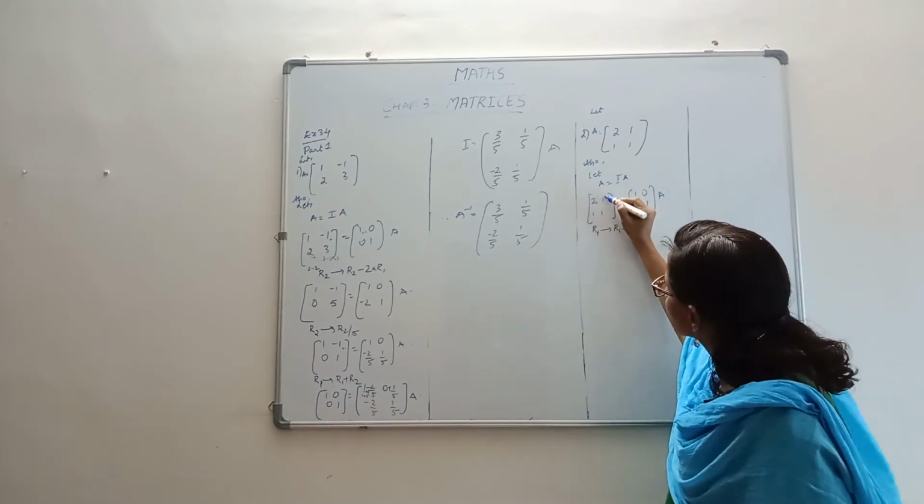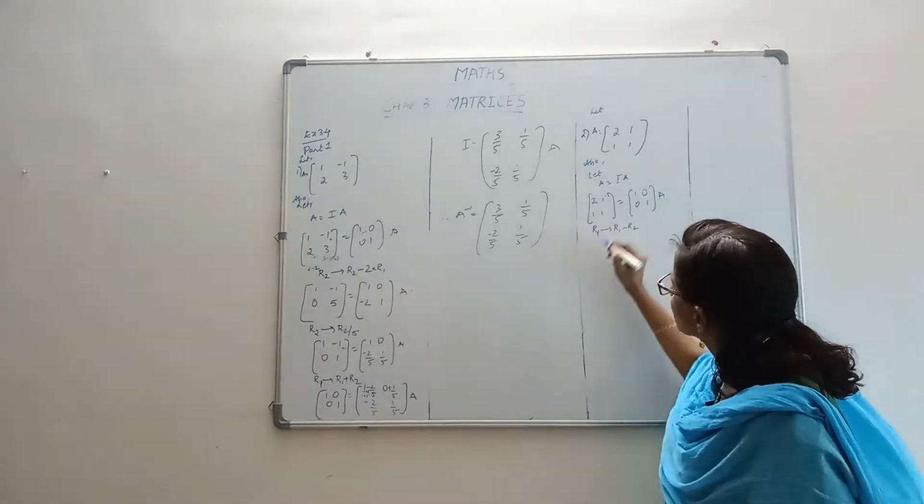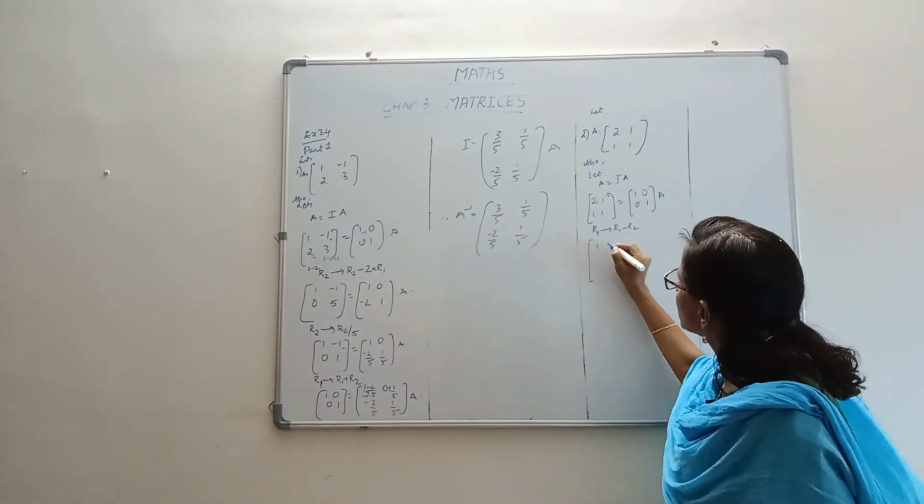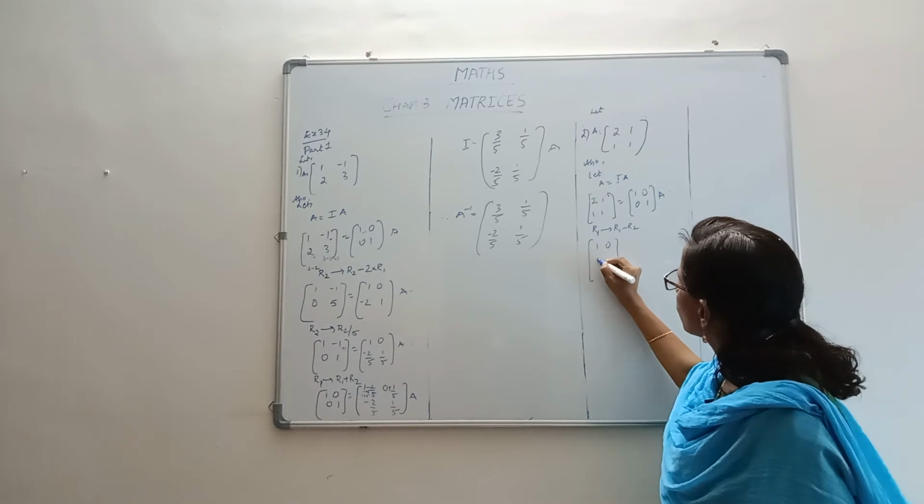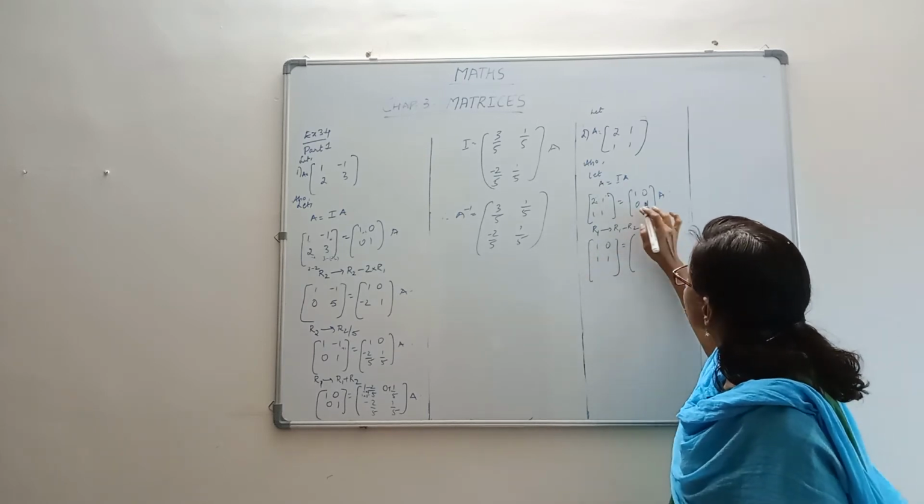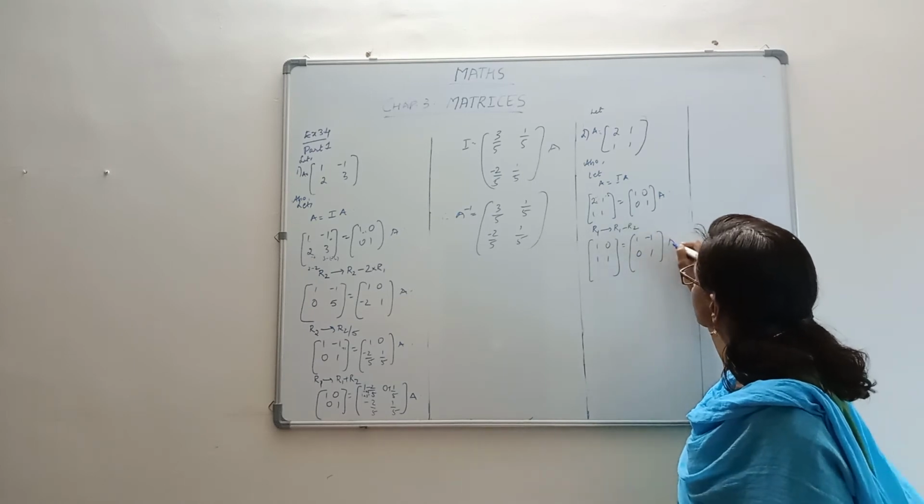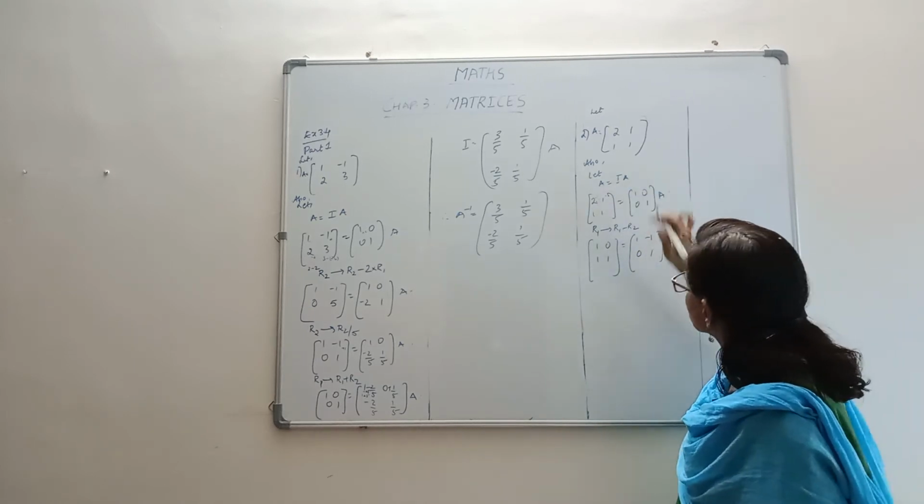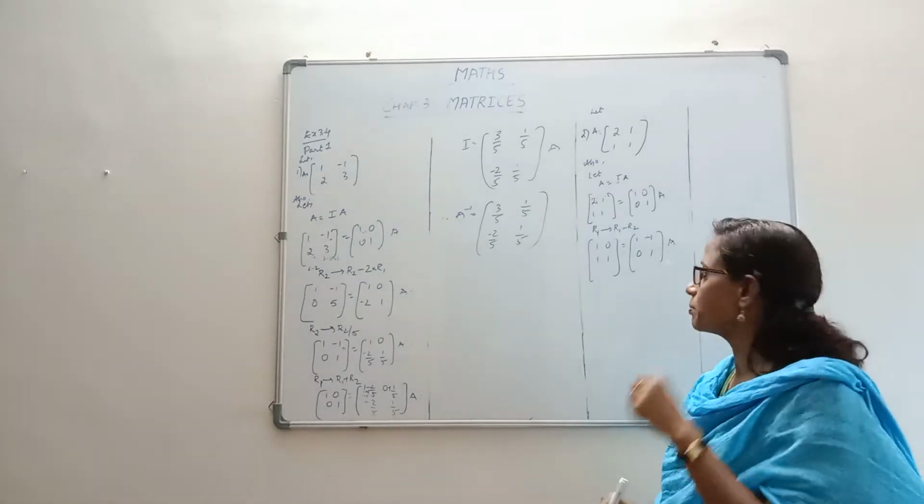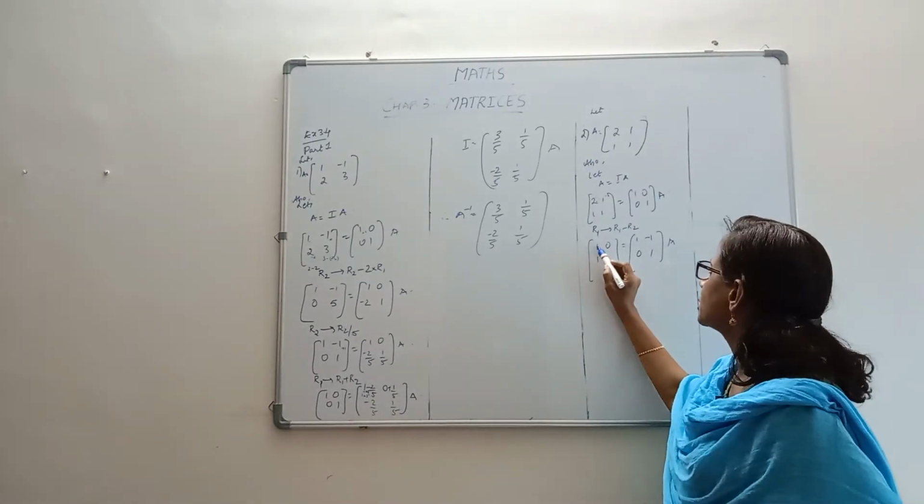This will become minus 1. This will also become minus 1. So what will come here? 1, 0, 1 as it is. Minus R2. So minus 1, 0, 1, A. This is R1 minus R2. The corresponding entries, they have to subtract. Then, so you are done with this.